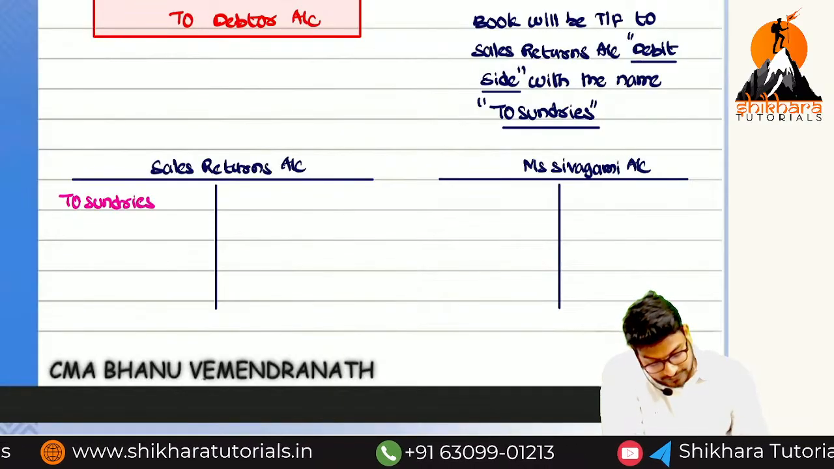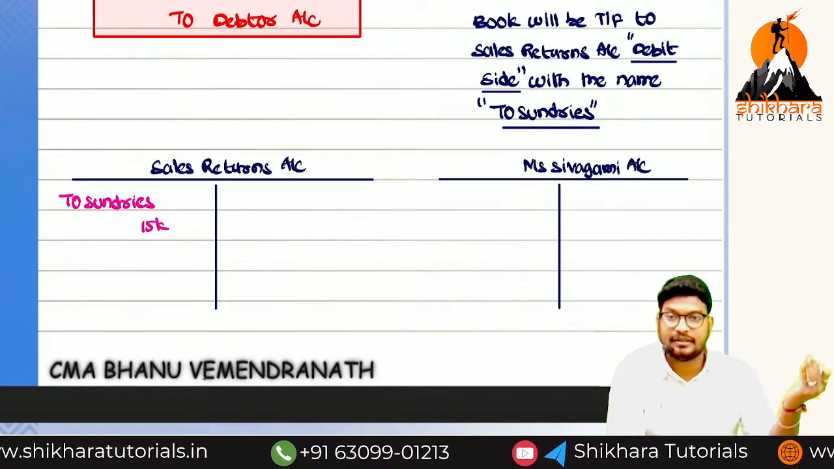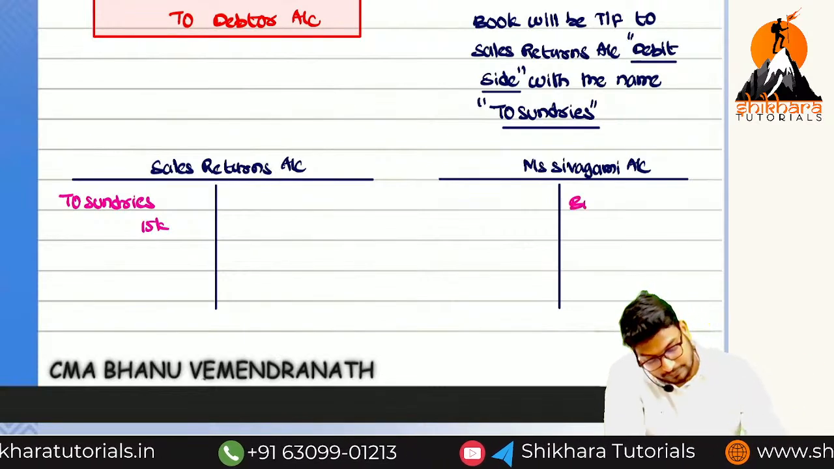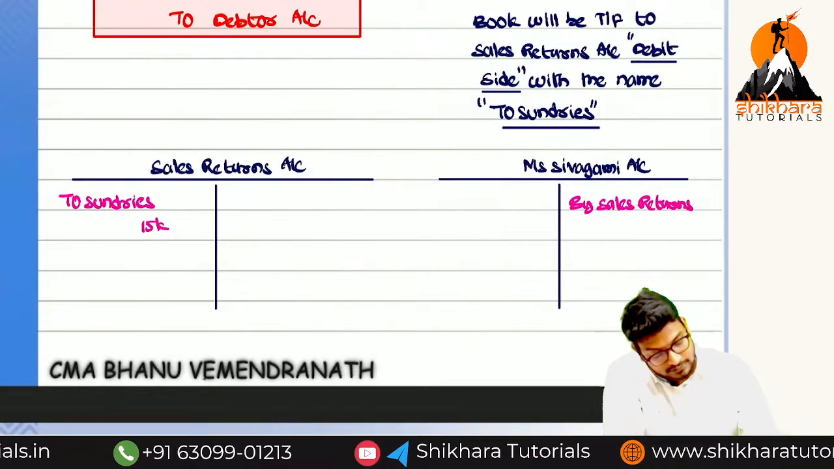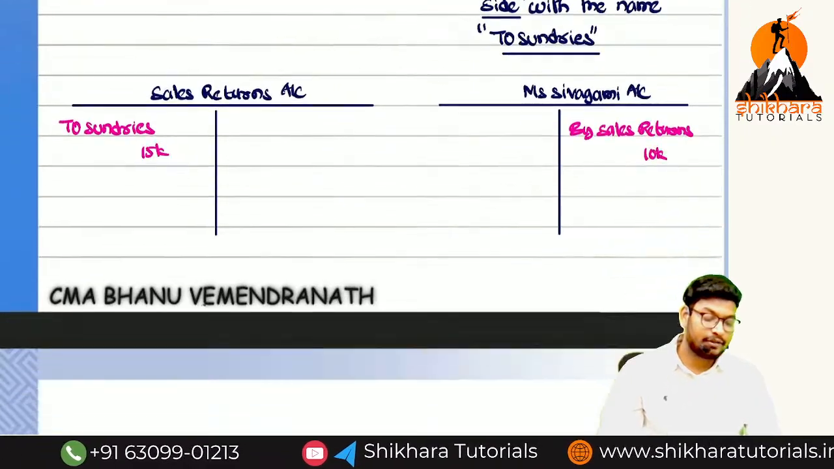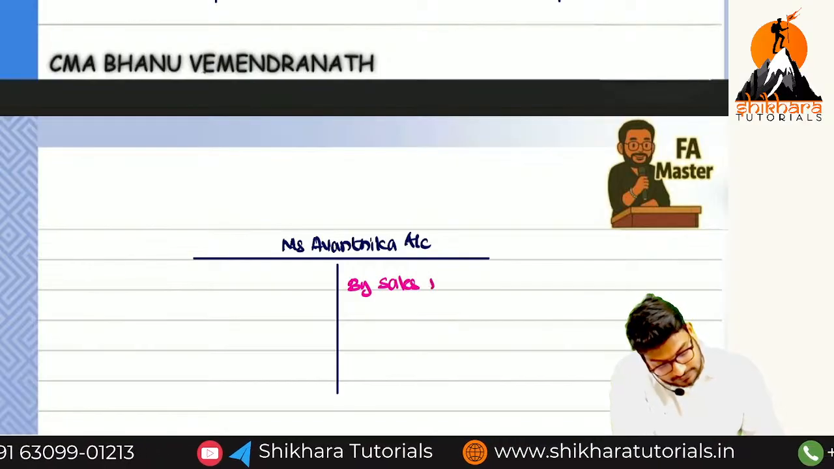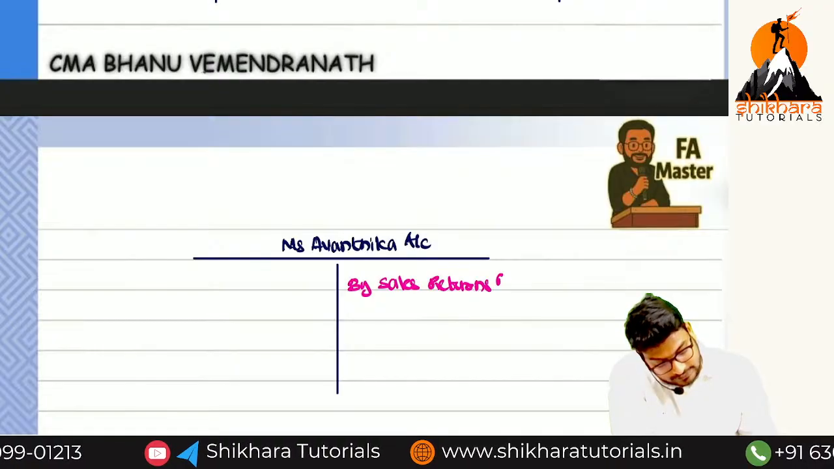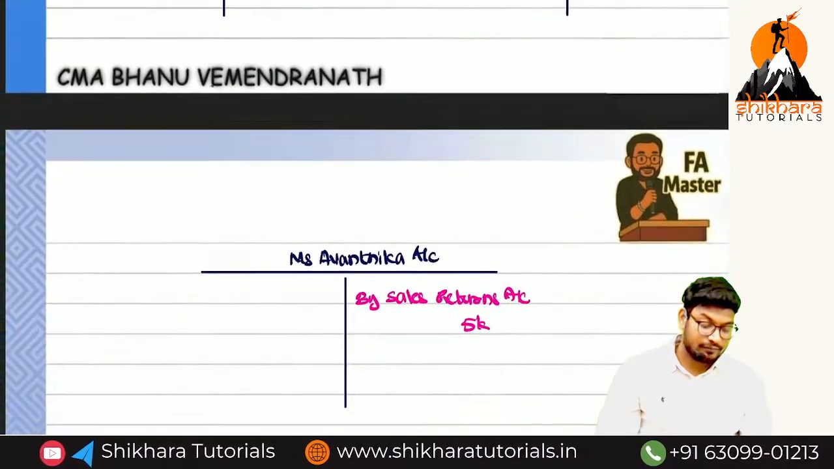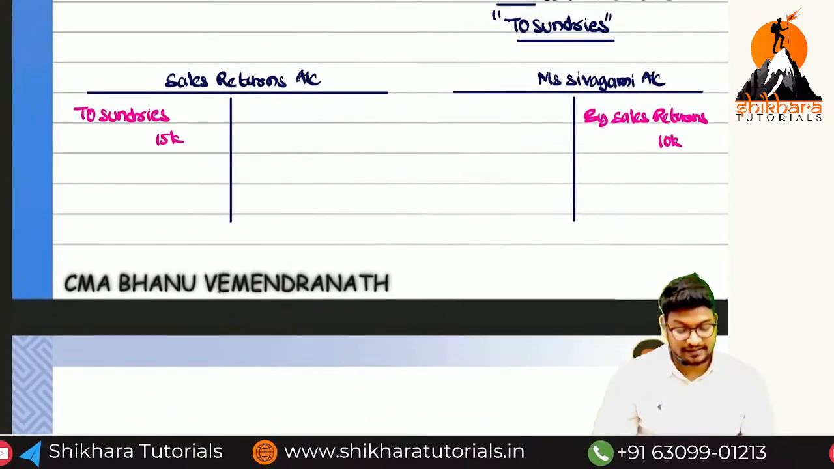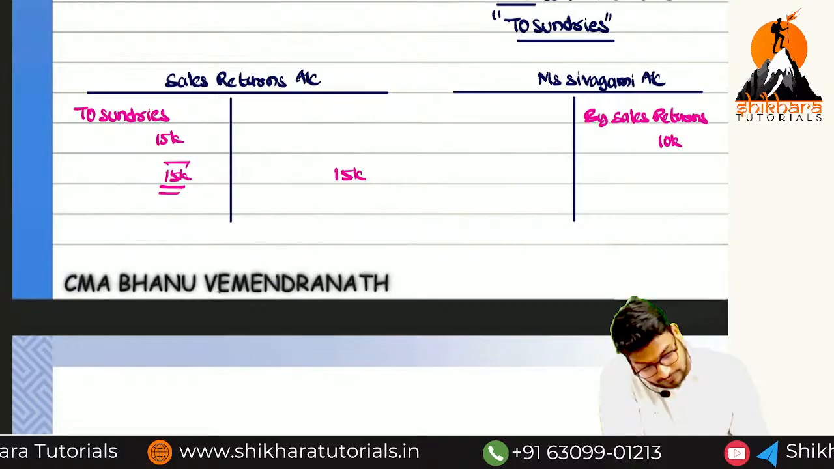Can you say the amount? 15,000. And in the Shivagami account, which side? In the sales returns account it is the debit side, in the Shivagami account it is the credit side. By sales returns, how much? 10,000. Then go to Avantika. Which side? Credit side. By sales returns account, how much? 5,000. We can close these accounts. What is the total? 15,000 and 15,000.